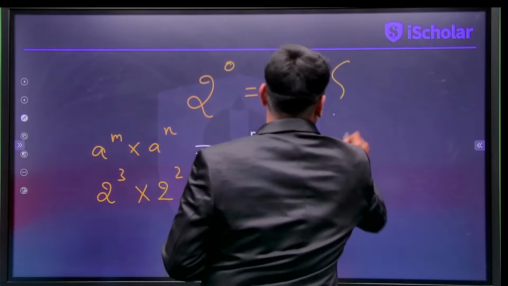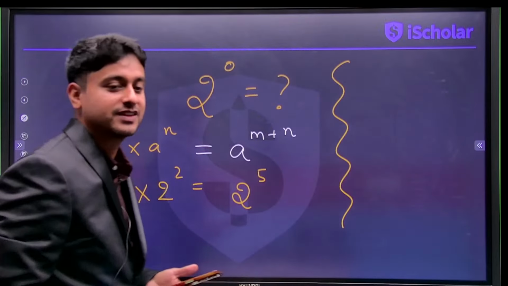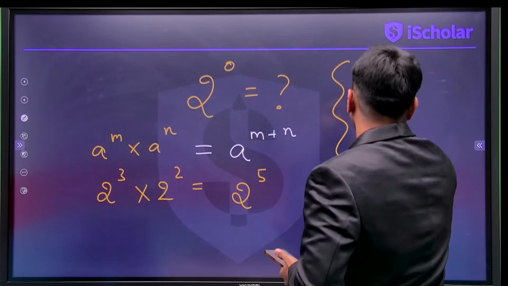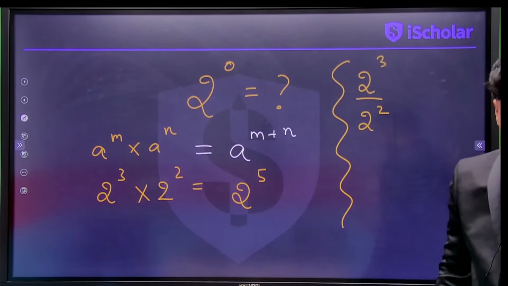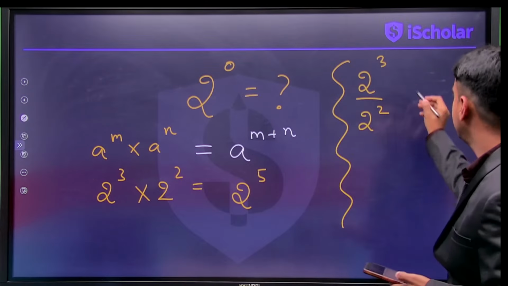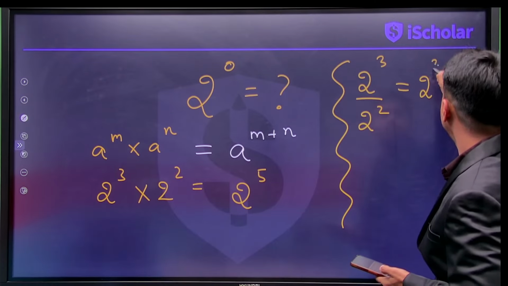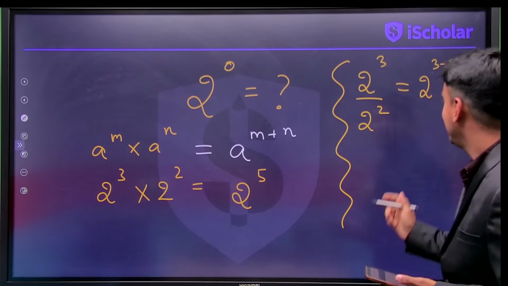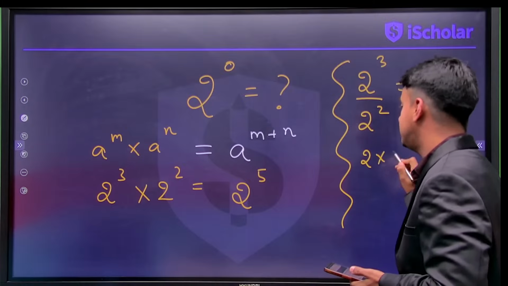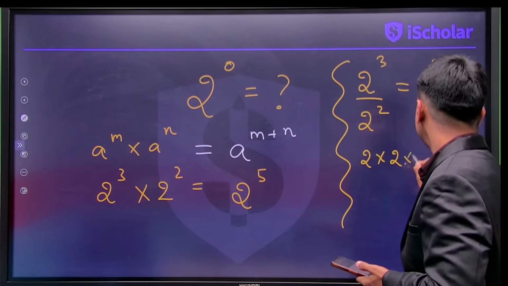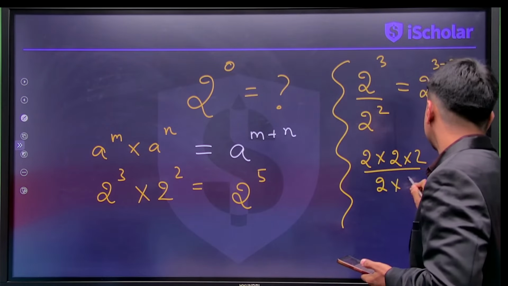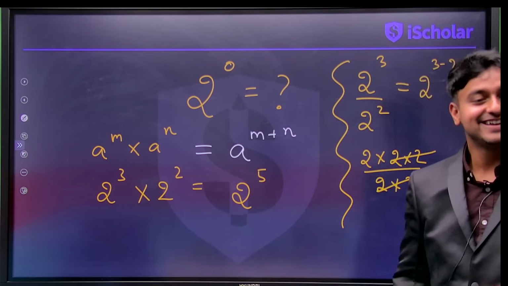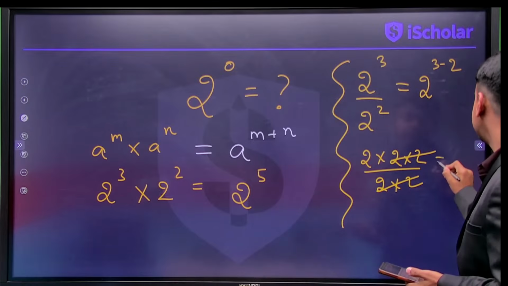Similarly, if I've got 2 cube divided by 2 square, what would that come out to be? 2 to the power of 3 minus 2. Because if I see 3 2's divided by 2 2's, the 2 2's will get cancelled. That will give me just 2 to the power of 1.